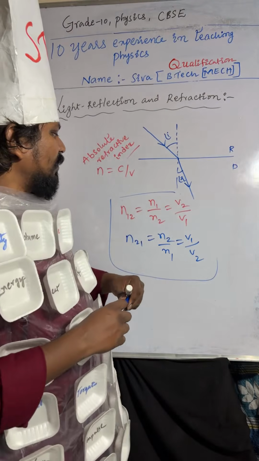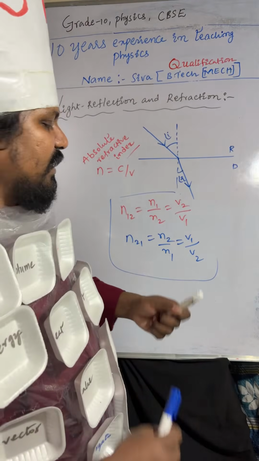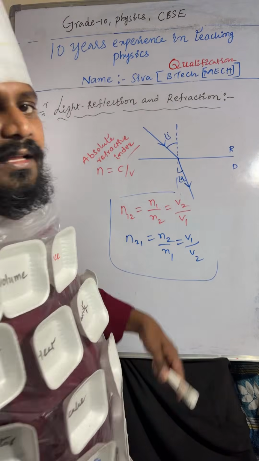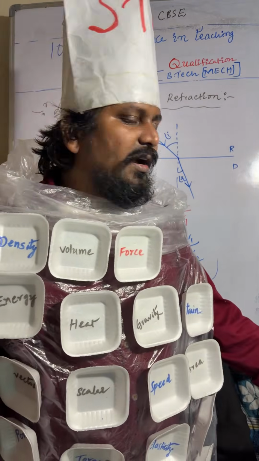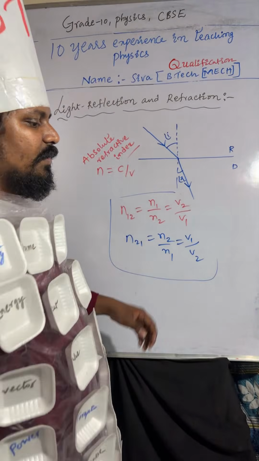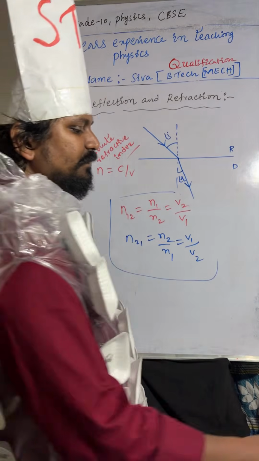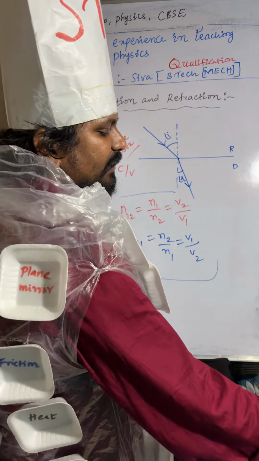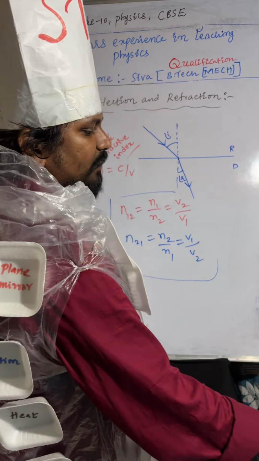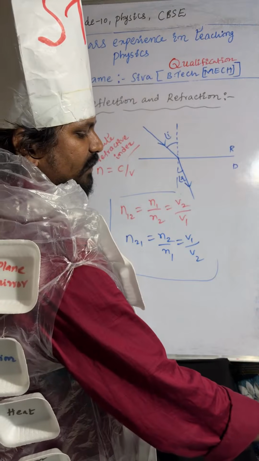Observe once. Whichever medium comes first, you have to write in the numerator. The next one you have to write in the denominator. So whichever medium comes first, write that medium in the numerator, and the remaining one in the denominator. Okay, so check once here.